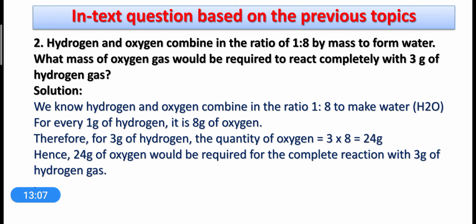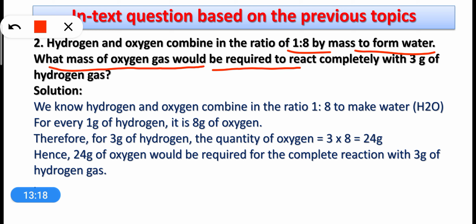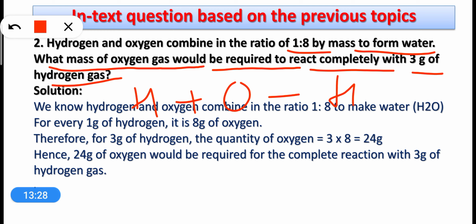Okay, now let's move on to the next question. Hydrogen and oxygen combine in a ratio of 1:8 by mass to form water. What mass of oxygen gas would be required to react completely with 3 gram of hydrogen? Alright, so what is given? Actually, we know that hydrogen combines with oxygen to make water.